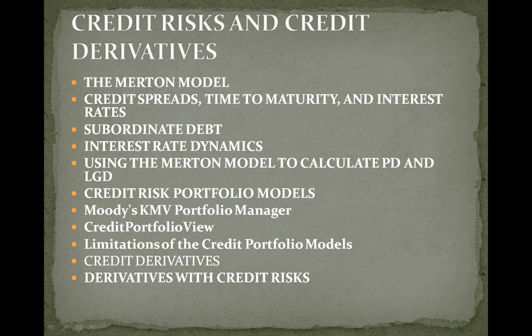When firms have outstanding subordinate debt and are experiencing financial risk, changes in the value of the debt react to changes in model parameters in the same way as equity. Since equity is valued as a call option, a decline in volatility will reduce the value of the equity and the subordinate debt. When firms with subordinate debt are not experiencing financial stress, with a high firm value, changes in the value of subordinate debt will be the same as senior debt. Since senior debt is valued as the firm value less the equity call option in the Merton model, a decline in volatility will increase the value of senior debt and subordinate debt. So that was the valuation of subordinate debt.